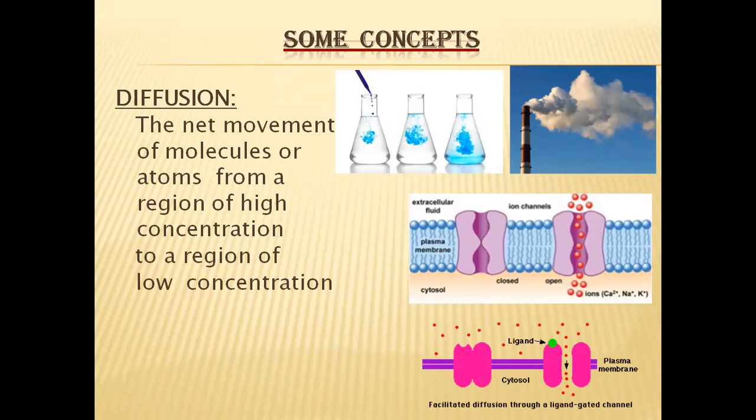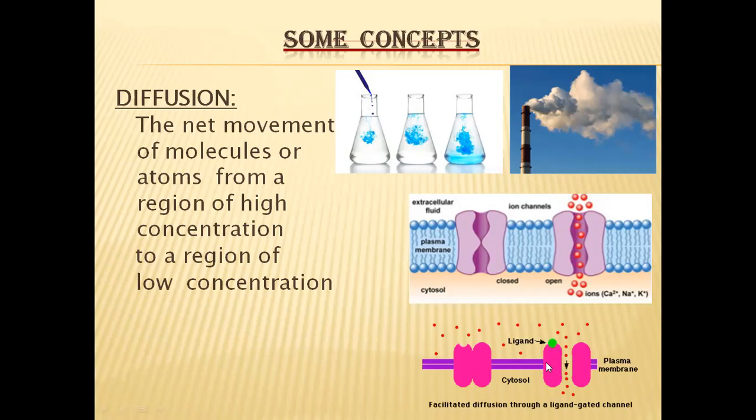And this diffusion is a passive transport mechanism. Diffusion does not require any energy. And I have already told you about facilitated diffusion in previous classes. So in facilitated diffusion, what happens? Some molecules will not be entering into the cytoplasm, or they cannot go out of the cytoplasm. That is because the plasma membrane will not allow them. Plasma membrane is a semi-permeable membrane. It will not allow all the molecules. That's why it has the semi-permeability feature.